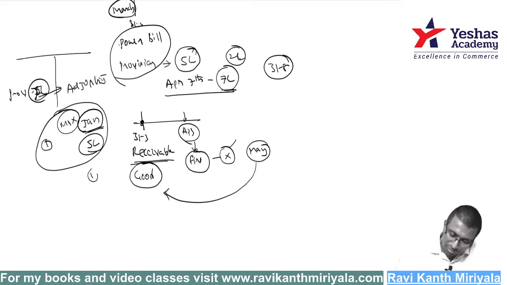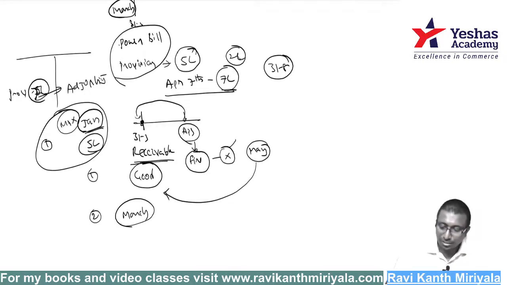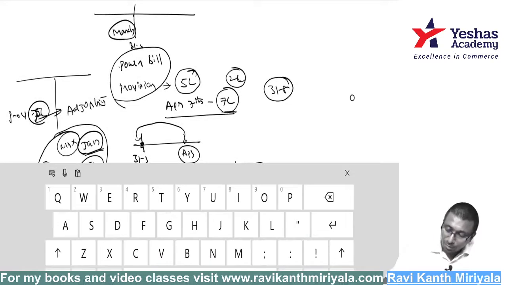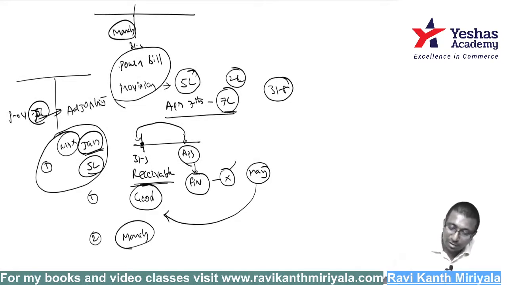Situation number 2. I want to explain both, and then answer together. In situation number 2, suppose the fire accident happened in the month of March. In my first example, the fire accident in the premises of Mr. X took place in April. But in my second example, the fire accident took place in the premises of X in March itself.